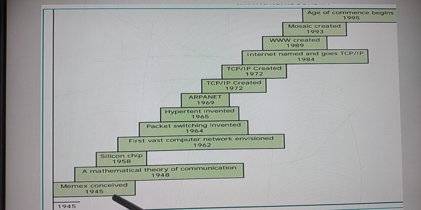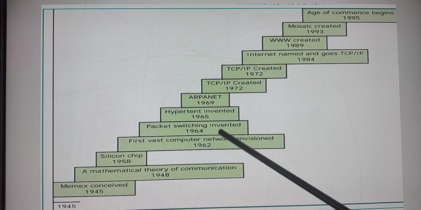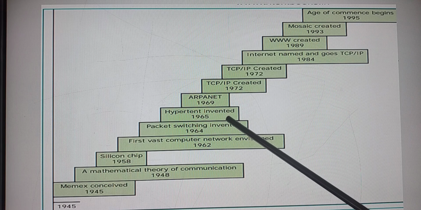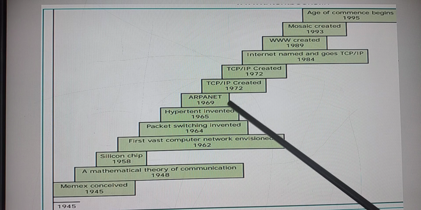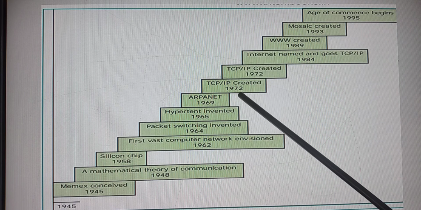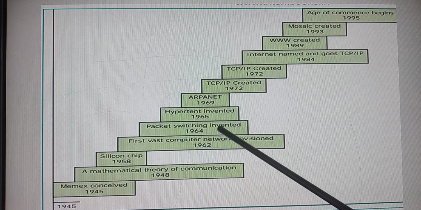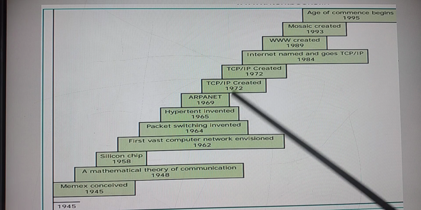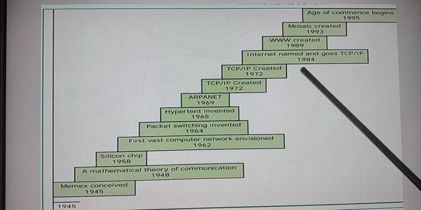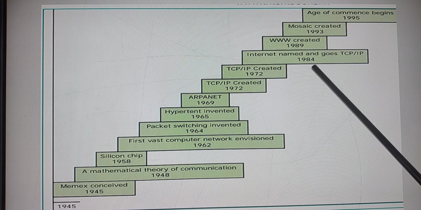Yes, next, in 1945 and 1948, the mathematical theory of communication was introduced, and in 1958 the silicon chip was introduced. In 1962 computer networks were somewhat expanded. In 1964 the packet switching concept was invented, in 1965 the hypertext concept was invented, and also ARPANET. In 1972 you are going to have the TCP/IP concept. Okay, wow. So each and every year you are going to have some improvement, that is your development. Here the internet named and goes as TCP/IP in the year 1984.